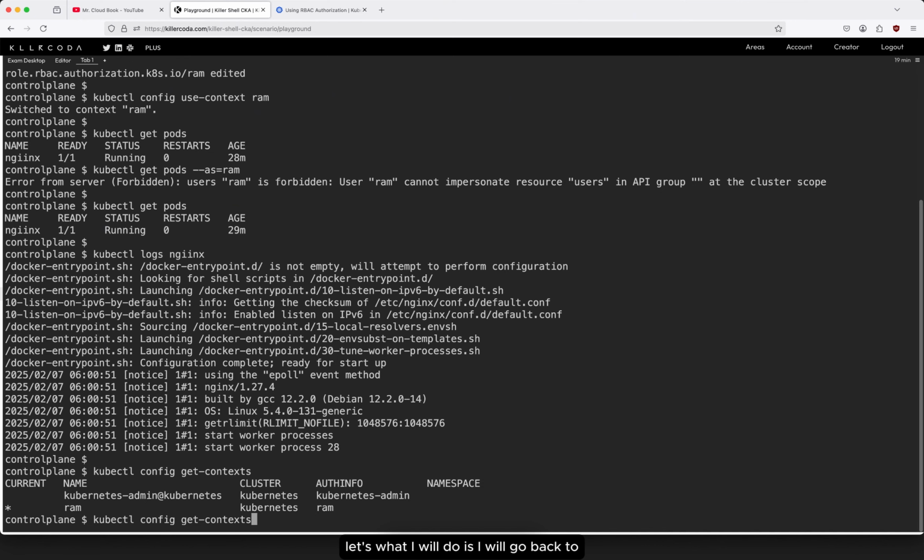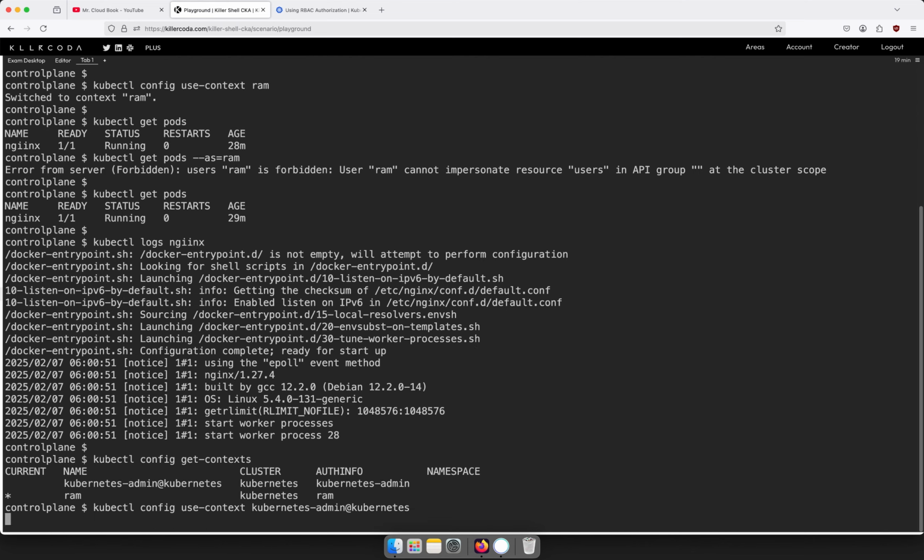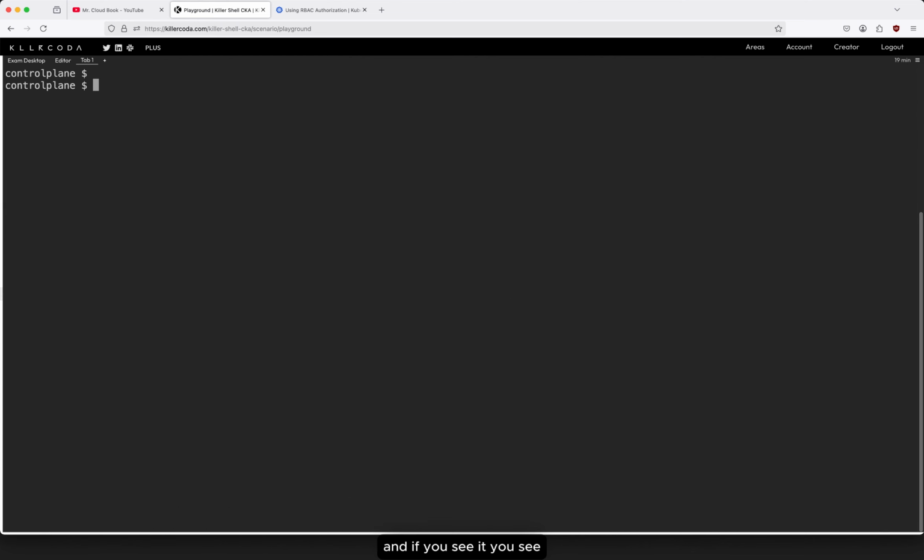Okay, what I will do is go back to Kubernetes first of all. If you see, kubectl auth can-i get pods --as rom, enter. Yes, see, so you can directly run the commands from Kubernetes itself, not going into the context but as a particular user. Okay, so you can create whatever you want here.